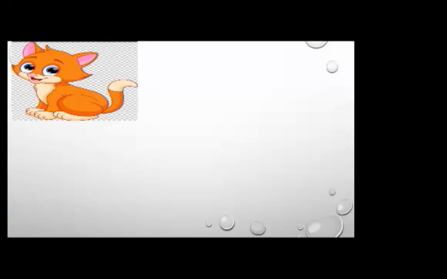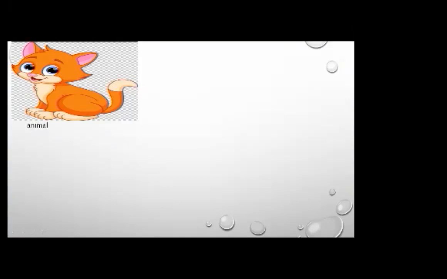As you can see, what's this? Can you tell me? This is a picture of an animal. Here we can see that this is only one. When we talk about one animal, we are talking about a single thing.